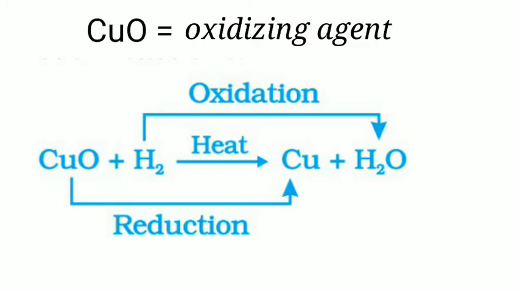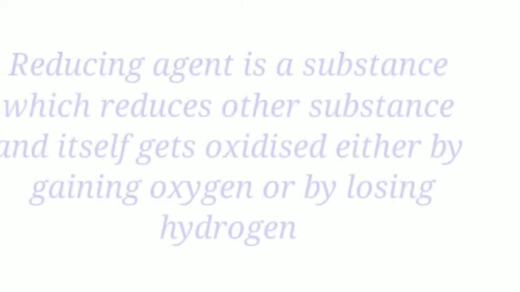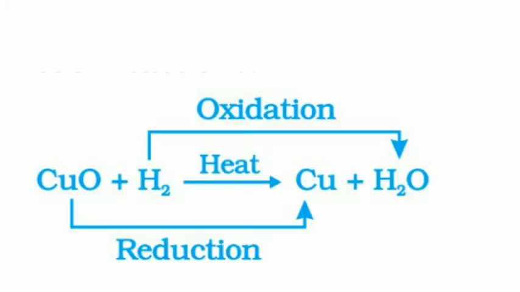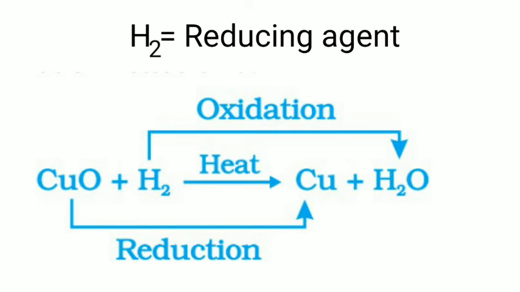Reducing agent is a substance which reduces the other substance either by gaining oxygen or by giving hydrogen. Reducing agent itself undergoes oxidation. In this reaction, hydrogen is gaining oxygen and is undergoing oxidation by reducing copper oxide to copper. So we can say hydrogen is the reducing agent in this reaction.